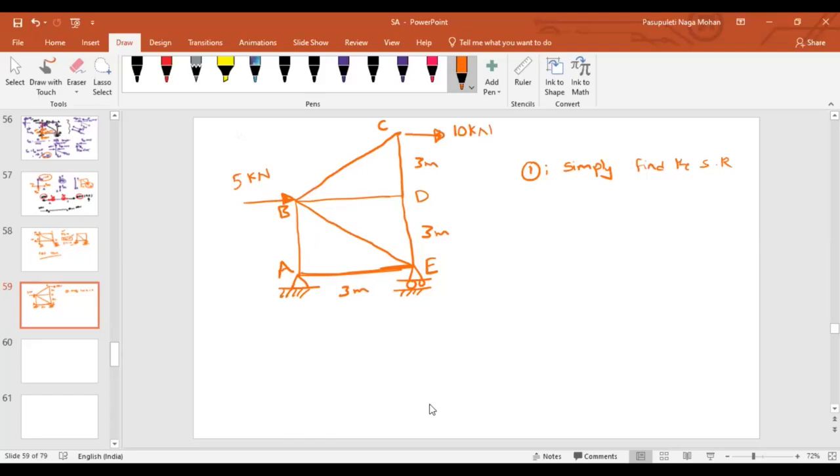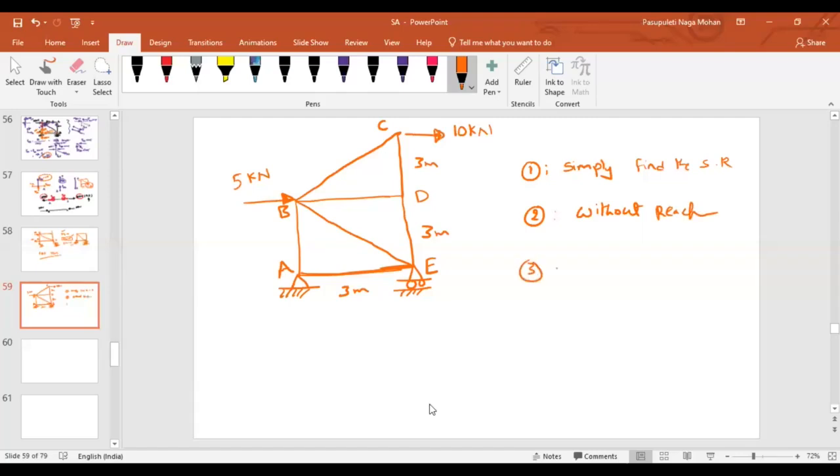That is the first thing. And the second thing is, is there any need to find the support reactions to get the forces in the members? That means without finding the support reactions, can I find the forces in the members or not? That is your second point.